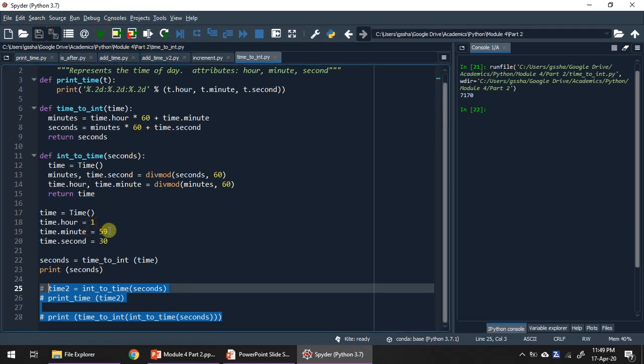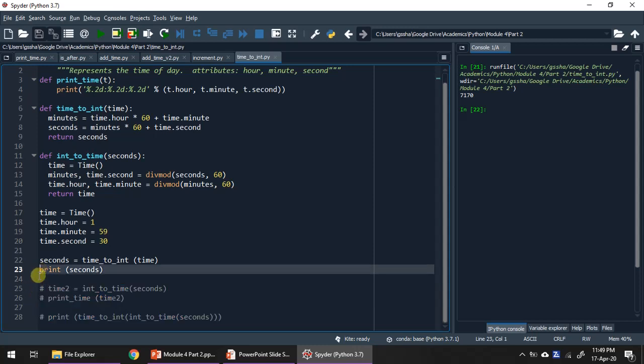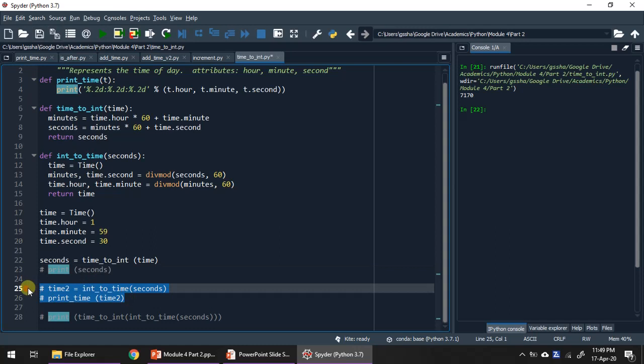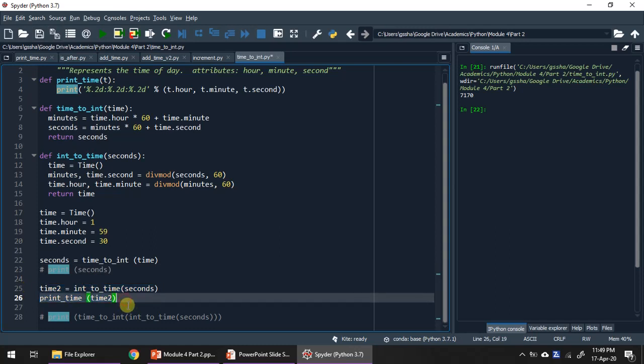1 hour 59 minutes 30 seconds is equivalent to 7170 seconds. Now I will comment this print, and I will uncomment these two lines, and will save this. Now what we have done, first we have converted 1 hour 59 minutes 30 seconds to number of seconds, and